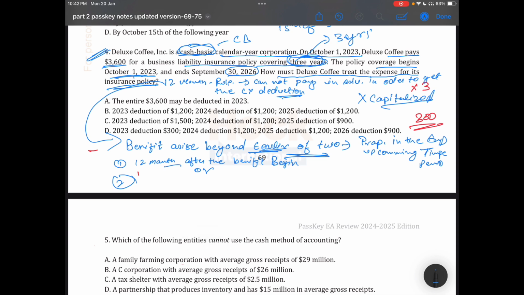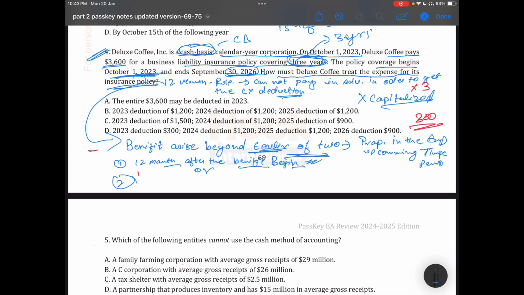Here, the 12 months after the benefit began: the benefit began from the 1st of October 2023 and ends on 30th of September 2026. So this condition will be fulfilled.